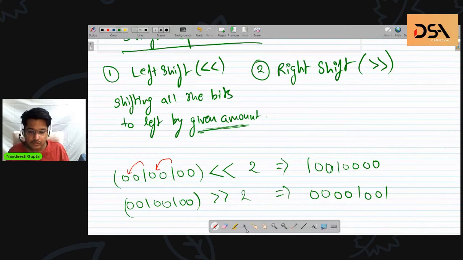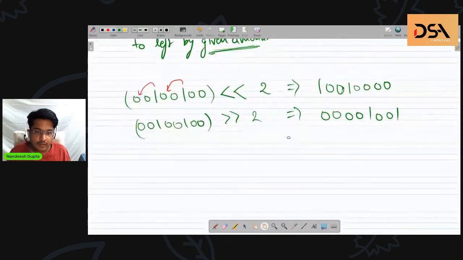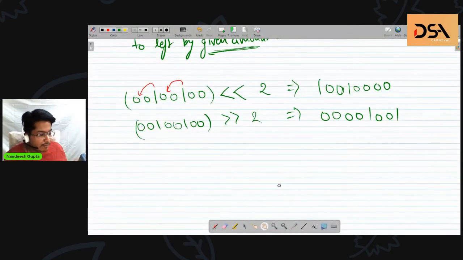Okay, so can anyone tell me the mathematical implication of doing a left shift by 1 or a left shift by 2? Similarly, a right shift by 1 or a right shift by 2. What happens to the number after I shift it by 1 towards the left? How does the value of the number change?